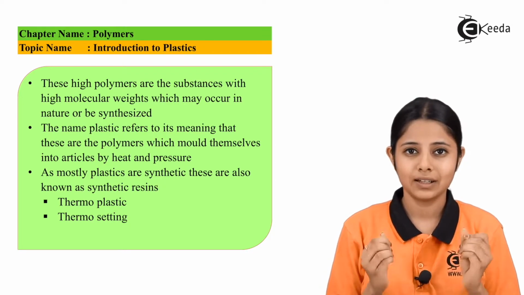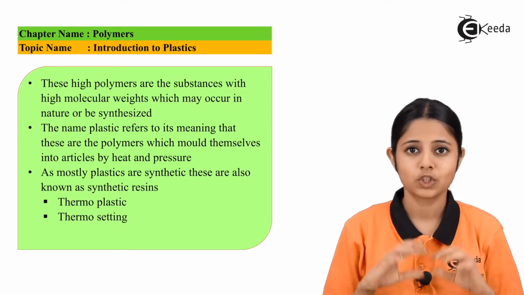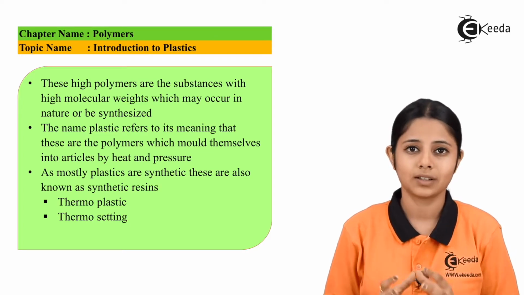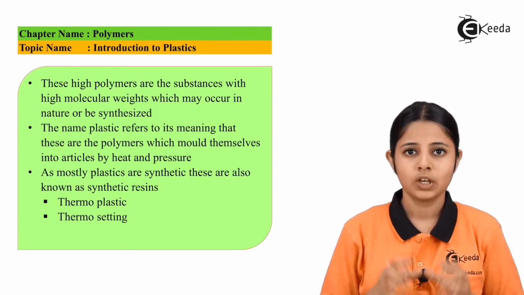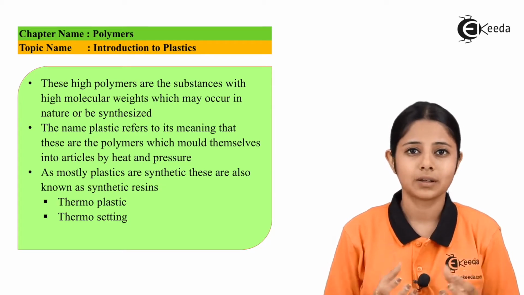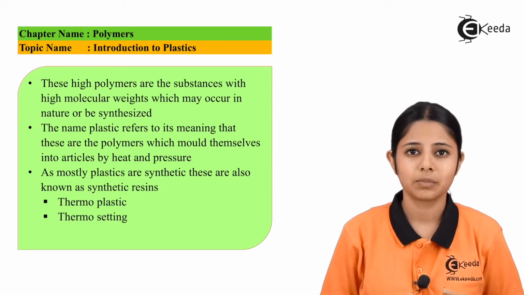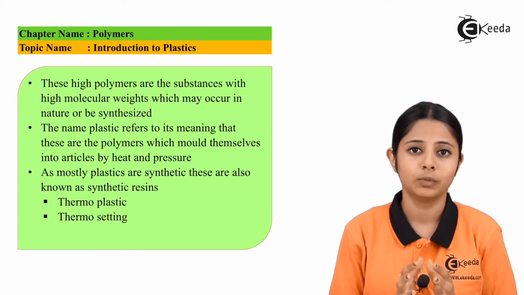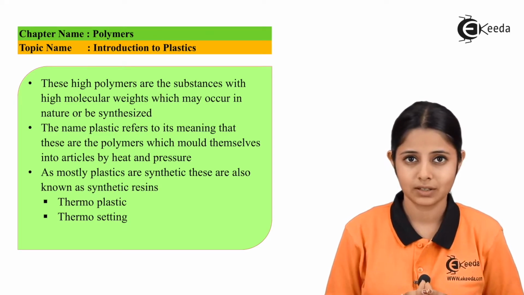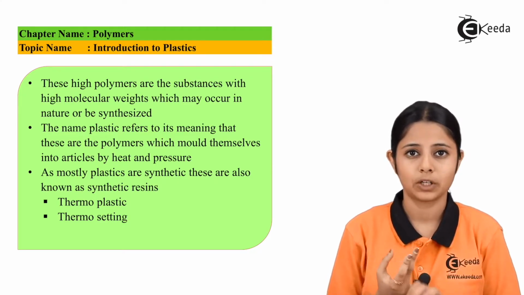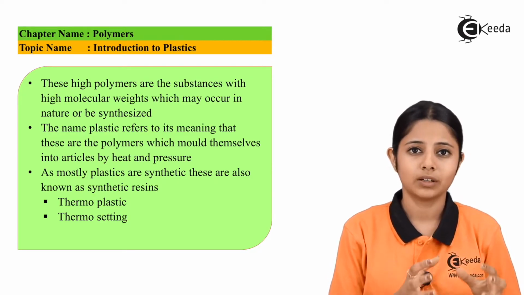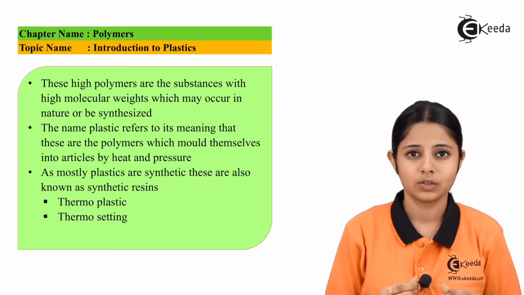So now what exactly is a plastic? Plastic is a substance which can mold itself into any article if a proper amount of heat and a proper amount of pressure is given. So these plastics are synthetic plastics. What do we mean by synthetic plastics? Plastics which are made by human beings. They are man-made plastics. And these man-made plastics can mold themselves by heat or pressure into any kind of material we want or any kind of articles we want.